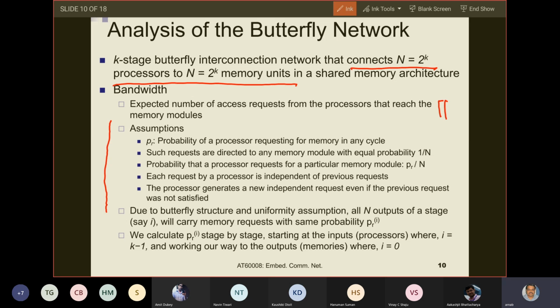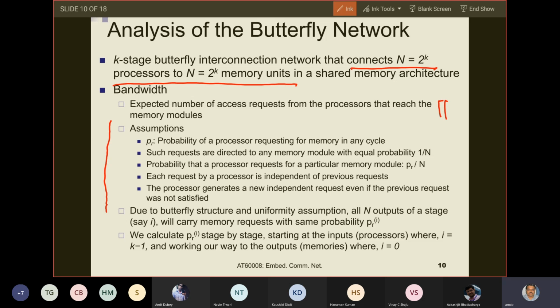So with these few assumptions, we will try to understand the performance of the butterfly network in terms of bandwidth. The expected number of access requests from processors that reach memory modules. Due to the butterfly structure and because this butterfly is uniform, all n outputs of a stage, say i, will carry memory requests with the same probability PRi. Is this okay?